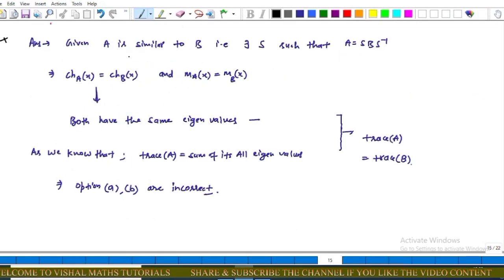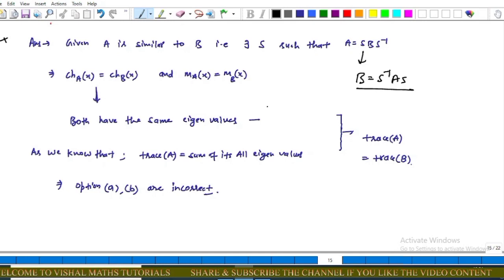As given, matrix A is similar to matrix B, that is, there exists an invertible matrix S such that A = S B S inverse. This also implies that matrix B = S inverse A S. Now, if matrix A is similar to matrix B, this implies that the characteristic polynomial of A is equal to the characteristic polynomial of B, and the minimal polynomial of A is equal to the minimal polynomial of B. As we know, if the characteristic polynomials of two matrices are the same, both matrices have the same eigenvalues.